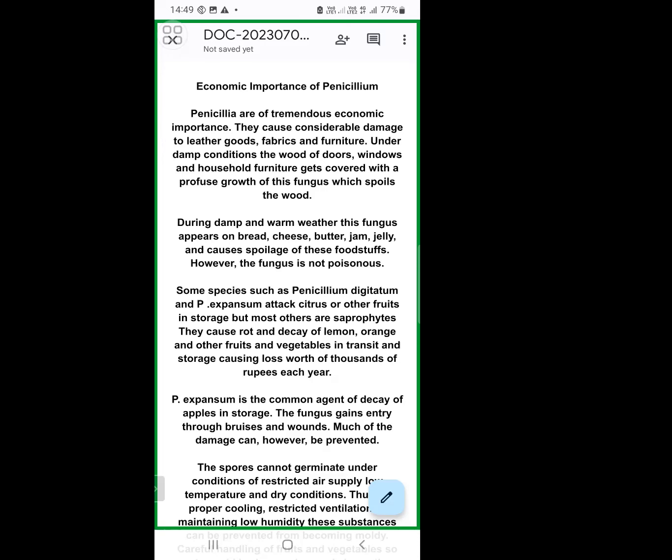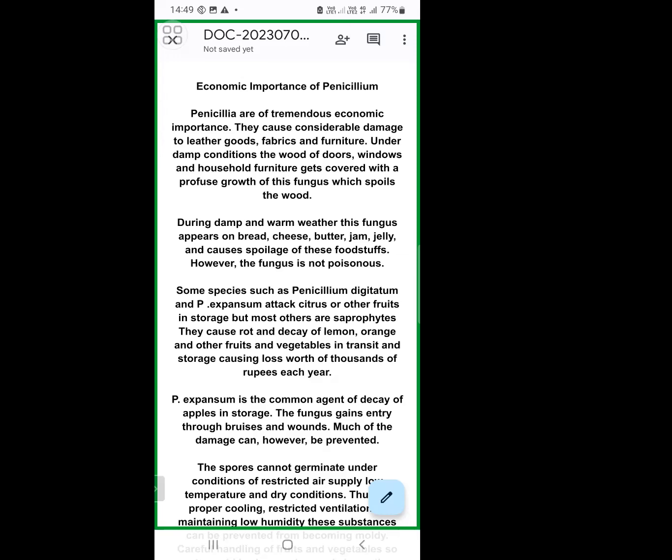For example, breads, cheeses, butter, jams, jellies, pickles, all these are spoiled by the Penicillium species growth. So they will attack foodstuffs and spoil them. But these foodstuffs do not become poisonous by this Penicillium species growth. They will reduce the quality of the foodstuffs, but after the Penicillium species infection, they will not become poisonous. The quality of that food will be decreased greatly.